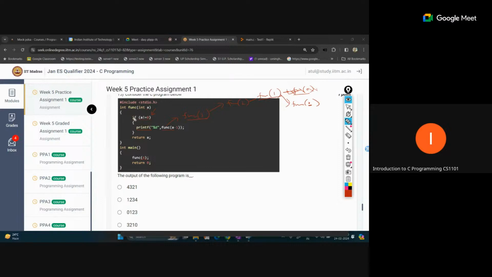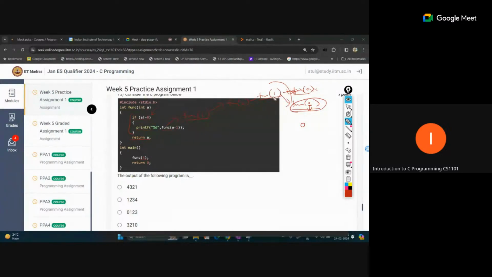So in the 0 case, you can see this condition is not true, so the return statement will be performed at this time. So the a value at this place is 0. So 0 will be printed first, from the last function. Now this last function is completed. This function is returning 0. So that will print first. So 0 is coming at this position. 0 will print first. After that, this is now completed.